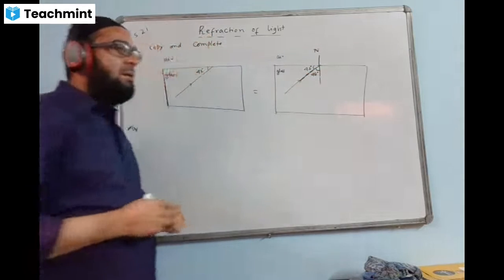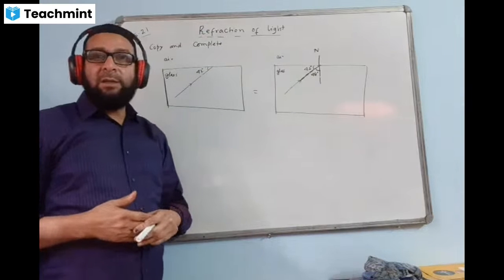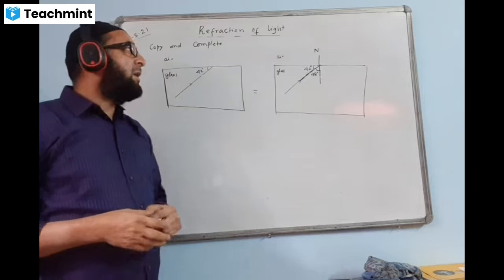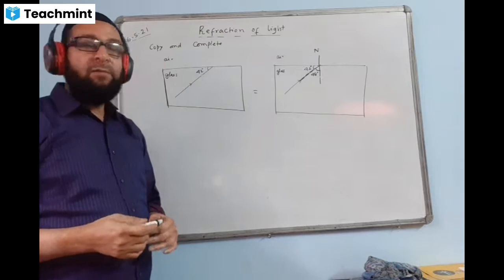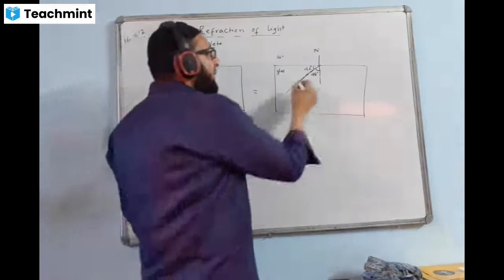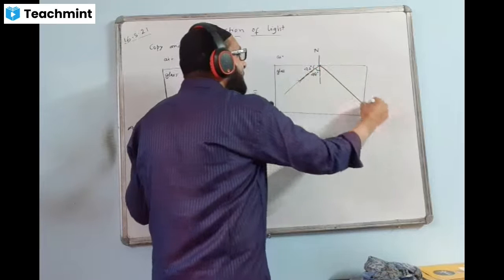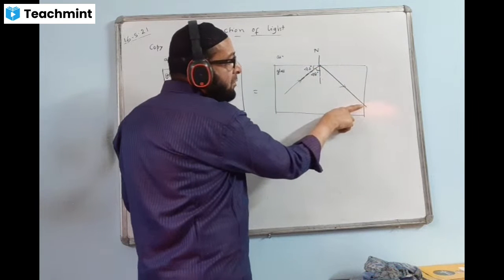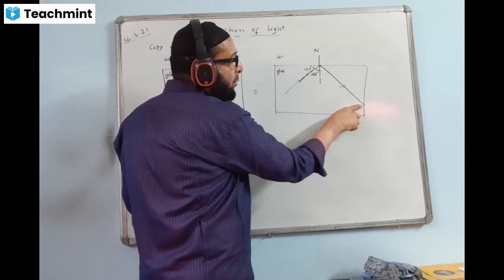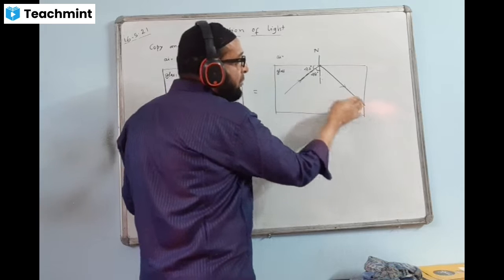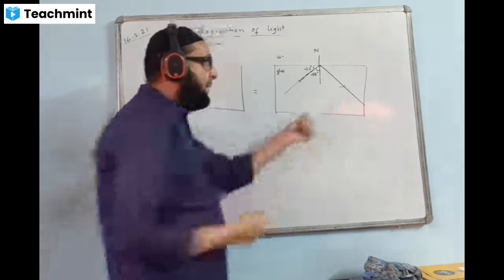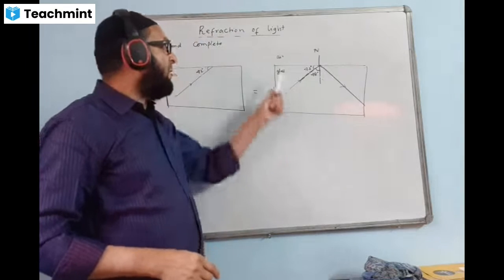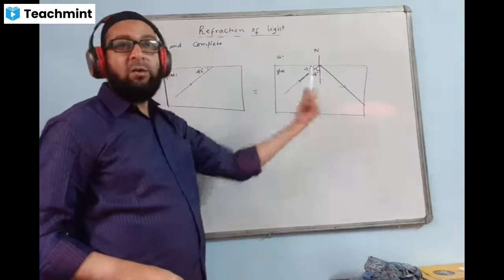Is 48 degree more than critical or less than? We say it is more because the critical angle value is 42. More than the critical angle means TIR will take place, total internal reflection. Now you see here, when internal reflection takes place, the ray will be going like this. Again, the ray is striking the surface. Here also we have to see what is happening at this point. The ray will be bending away from the normal or TIR. There also we'll check at the time of TIR, because the ray is still in the glass only. It has not come out.